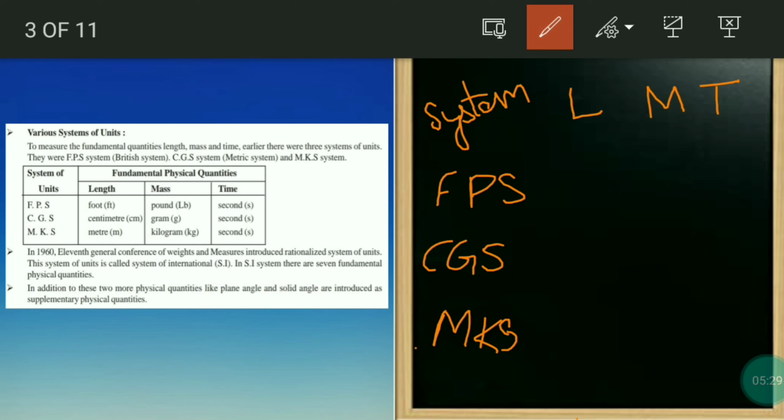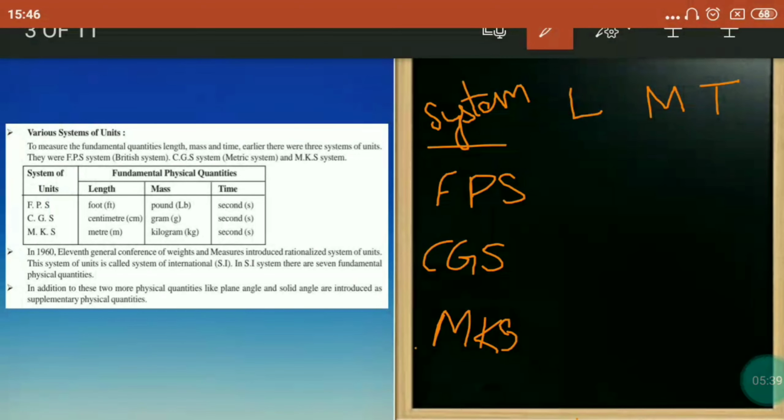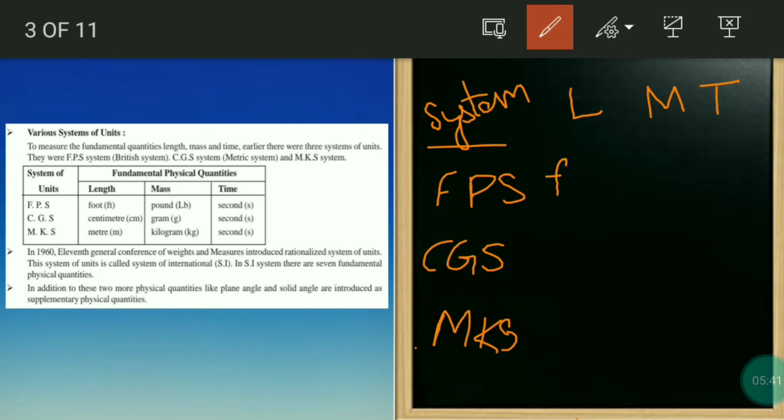So what is FPS? FPS means for length it is foot. I'm writing the units so that it will be convenient. FT means foot, for mass it is pound, that is LB, and for time it is second. So the first letters of foot, pound, second make FPS.